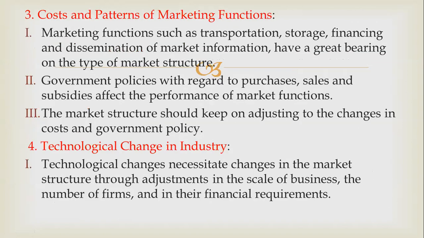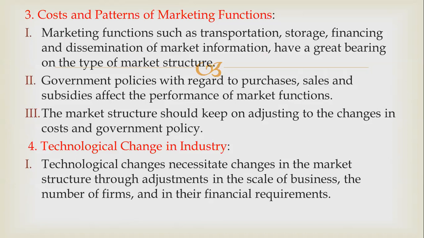Cost and pattern of marketing function. Marketing functions here I mentioned: transportation, storage, financing, and dissemination of market information. Dissemination means spread or distribution, which has a great bearing on the type of market structure. Government policies with regard to purchase, sale, and subsidies also affect the performance of market functions. And the market structure should keep on adjusting to changes in cost and government policy. So we have to adopt this particular point and we have to change the market structure.